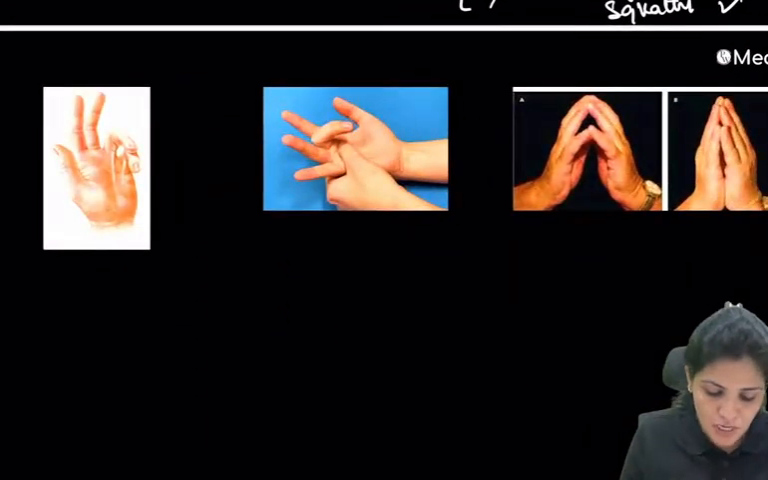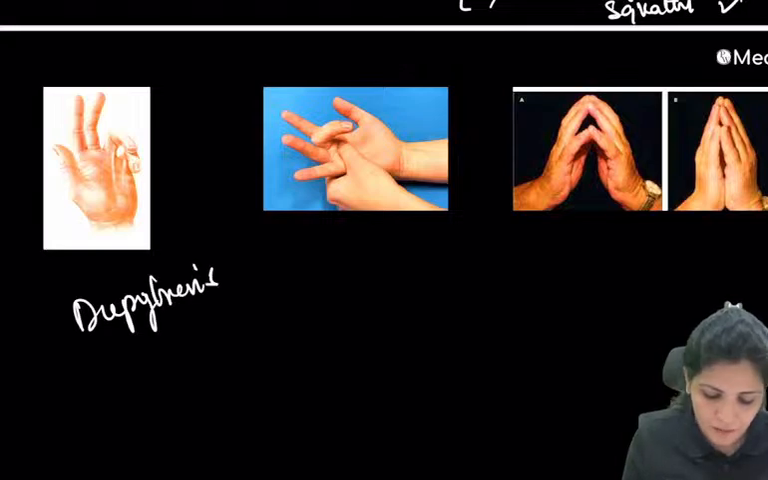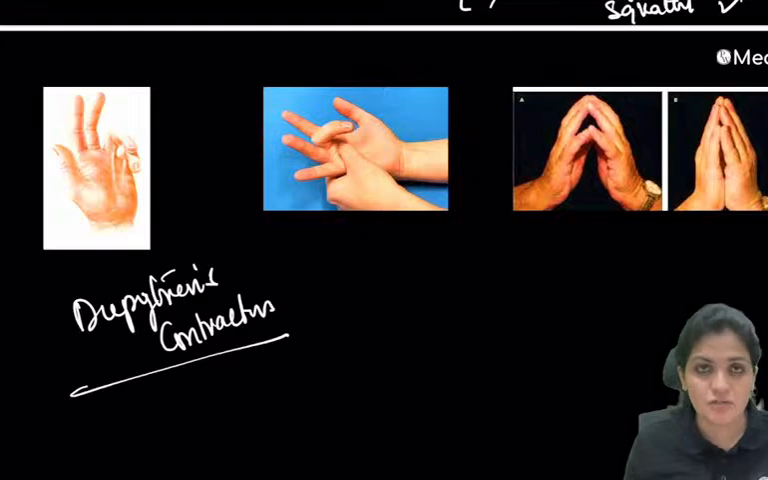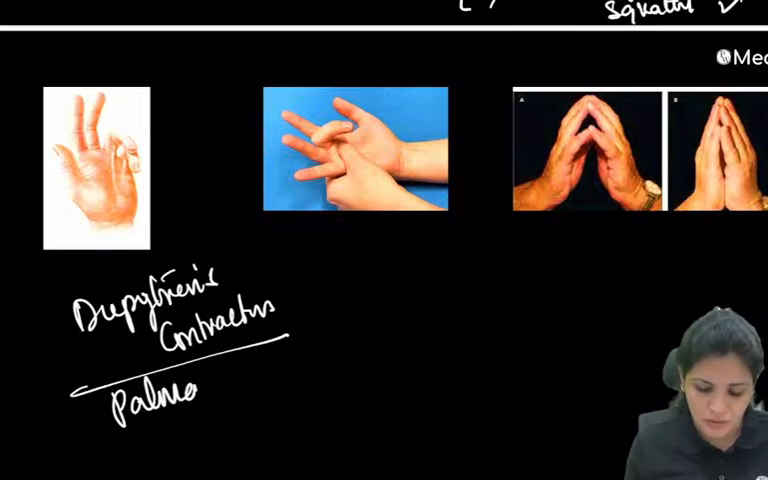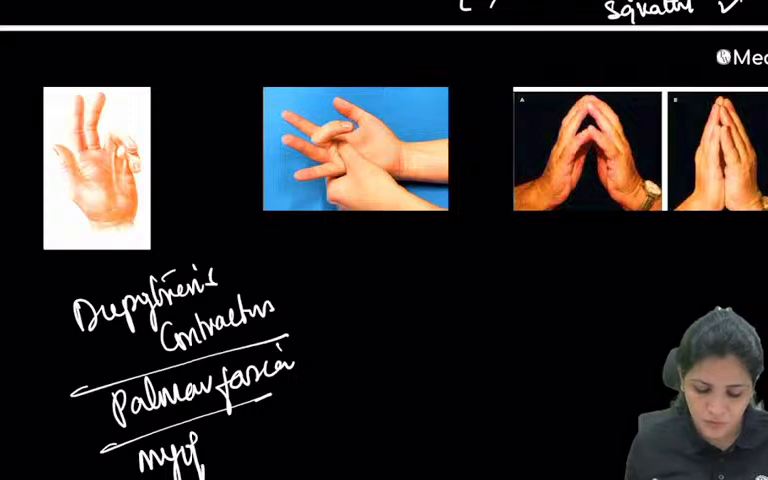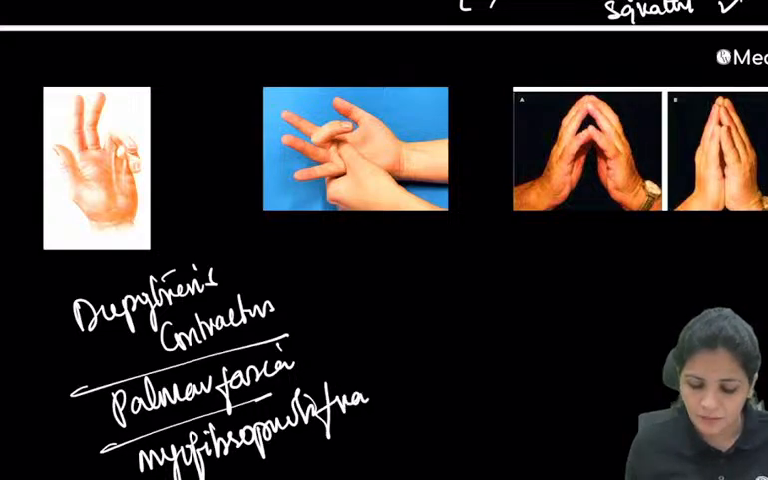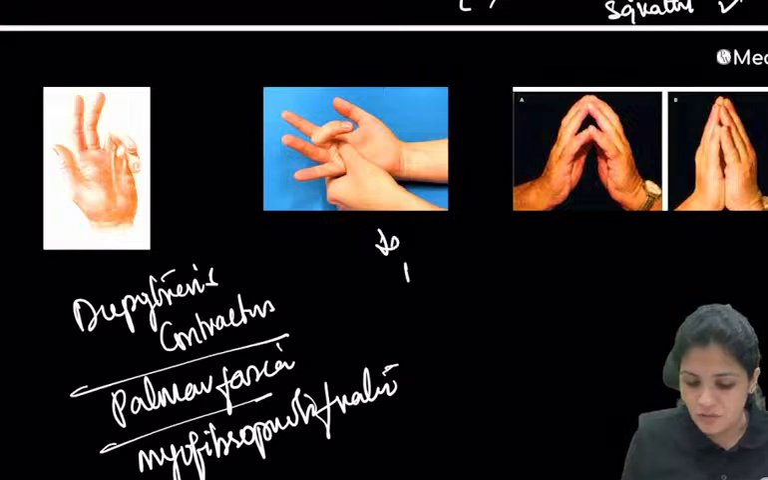Here the soft tissues. So here this is Dupuytren's contracture. Contracture is similar to the contractures of fascia. So here the myofibroblasts, right?